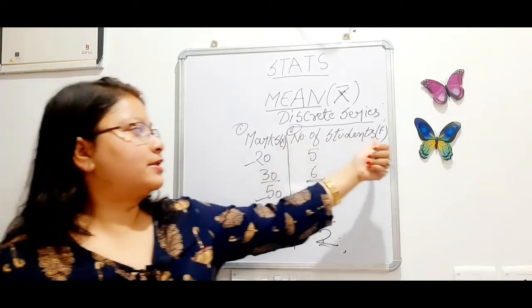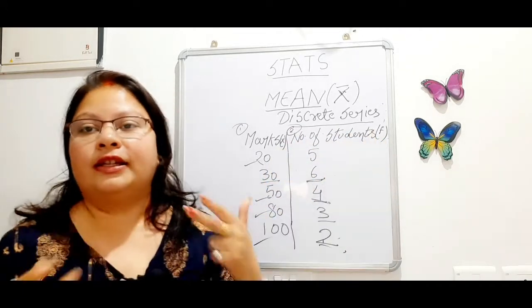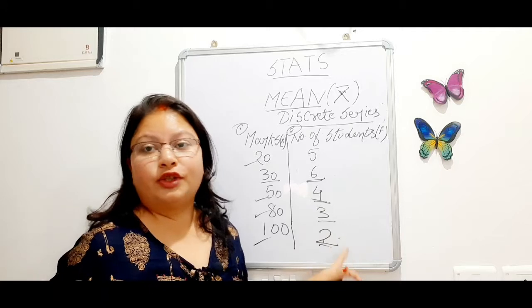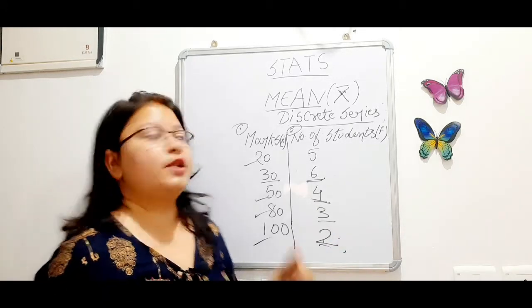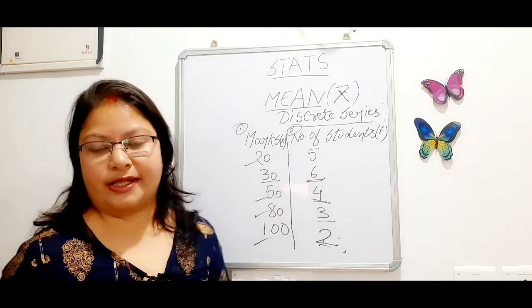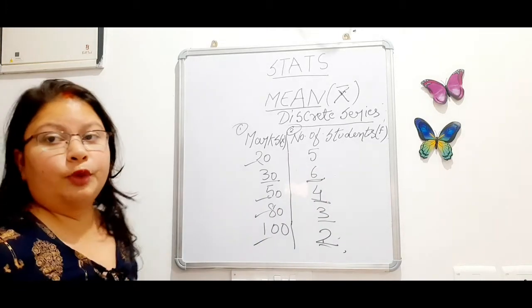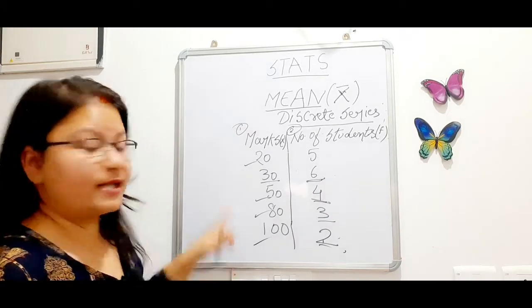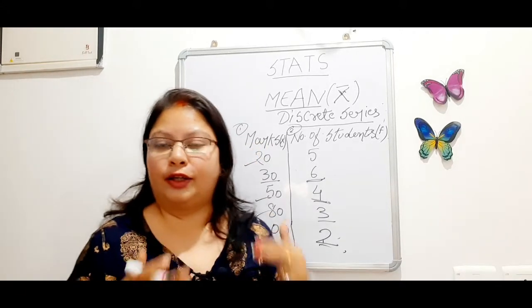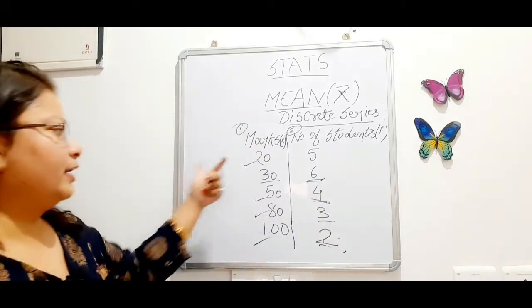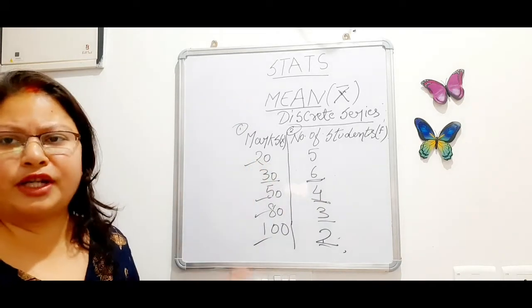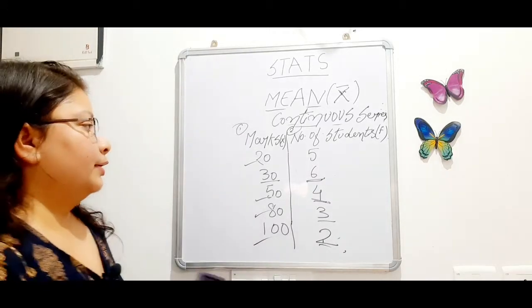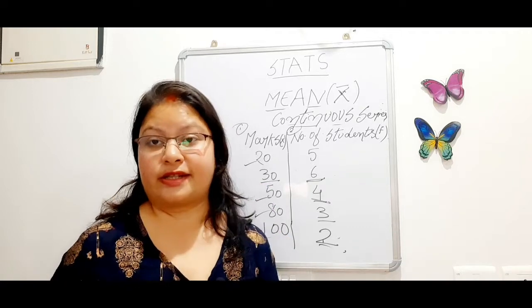This is x and this is f. F is for frequency, that the number of items repeated how many times, and the frequency is not constant, it varies. So discrete series comes with frequency. Now let's jump to continuous series. One more important point, in a discrete series, unlike individual series, x is not in a series, it's just random. Like it can be anything, 20, 30, 100, 200. It will not be in a series, it can be random, any number. Okay, now the third one is continuous series.